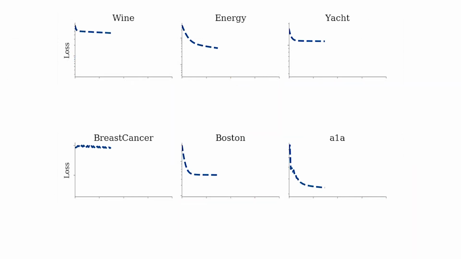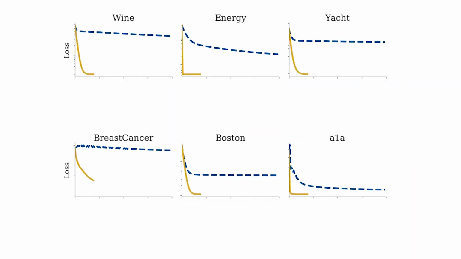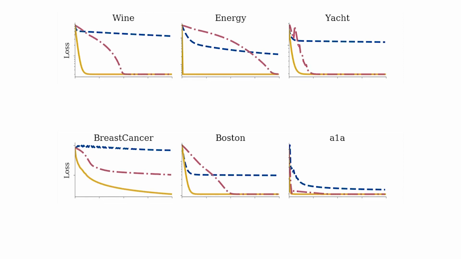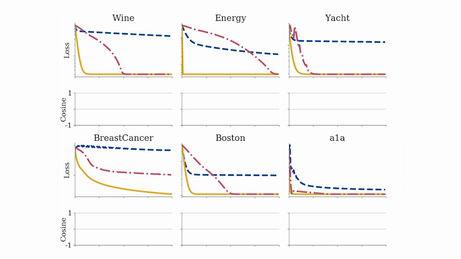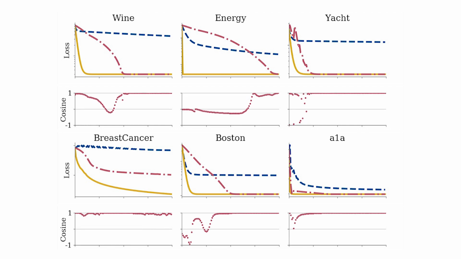On ill-conditioned problems, where gradient descent struggles but natural gradient converges quickly, preconditioning with the empirical Fisher does not guarantee the same improvement. Looking at the angle between the empirical Fisher direction and the natural gradient reveals that the two can even be opposite. The situation improves at the minimum, but even there, the empirical Fisher needs specific conditions to